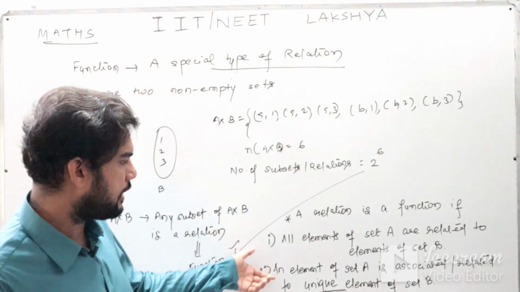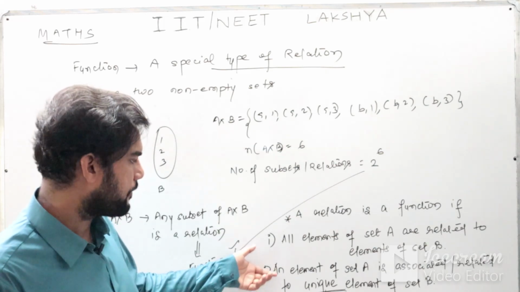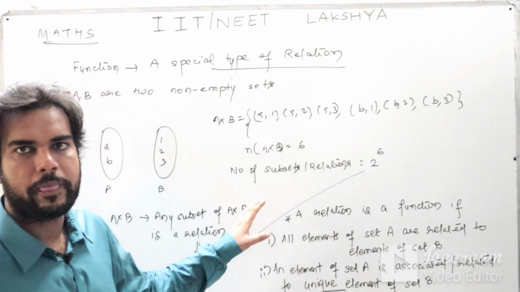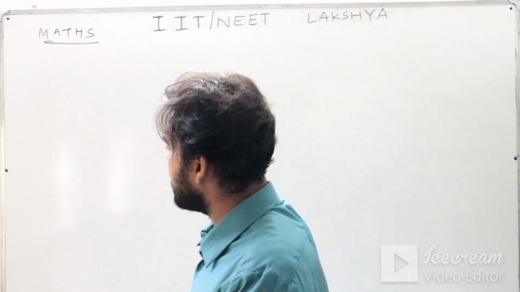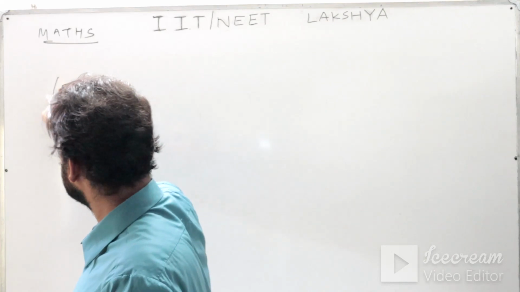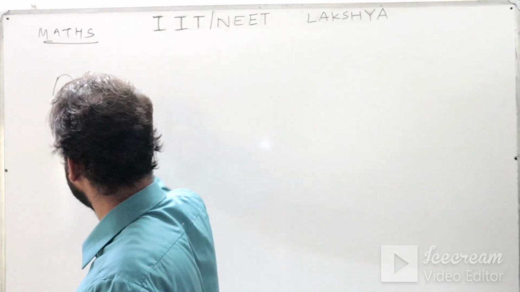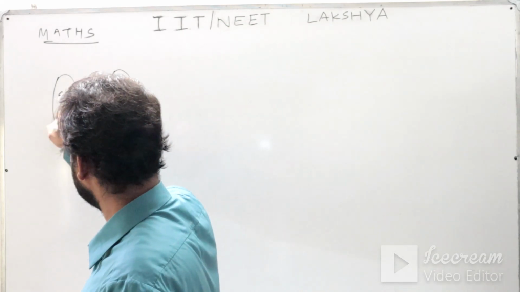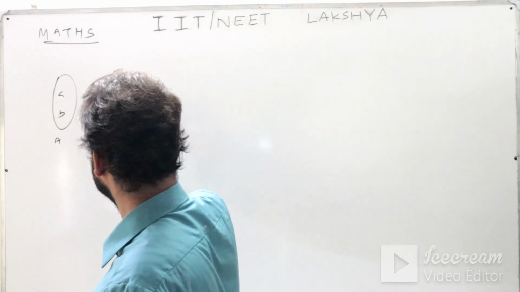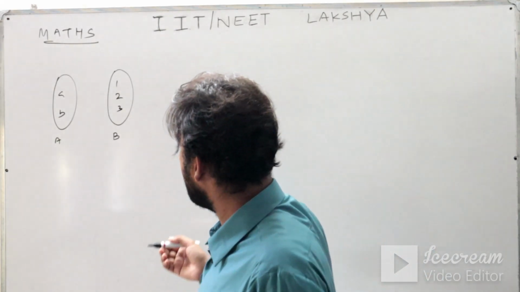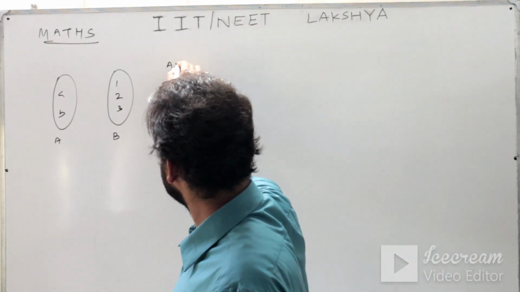We have to test. So let me give you an illustration or an example to make you understand these two criteria. Meanwhile you note it down. Let us try to understand the function from an illustration. Okay. So again I take the same set. Let us say this is set A and this is set B. Here the elements are a, b, and here it is 1, 2, 3.